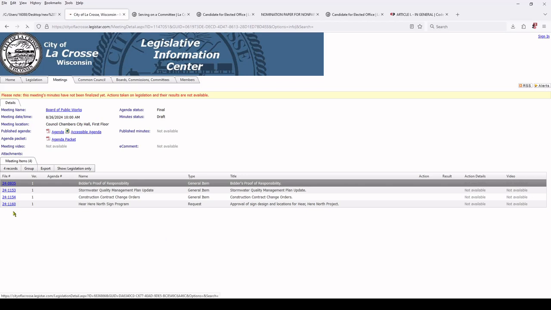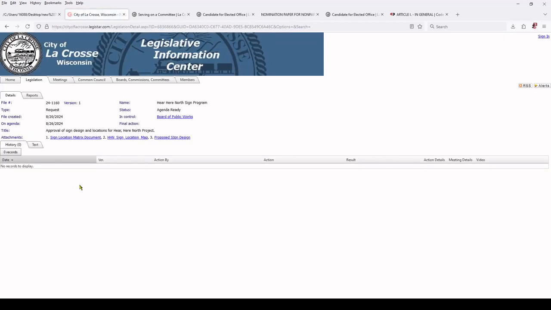If we click on an agenda item, on the number, you can see here we are into a specific agenda item, 24-1160. This is a request. This file was created on August 20th. It's on the agenda at the Board of Public Works for August 26th. What's the title? Approval of sign design and locations for Here North project. And then here's some attachments.